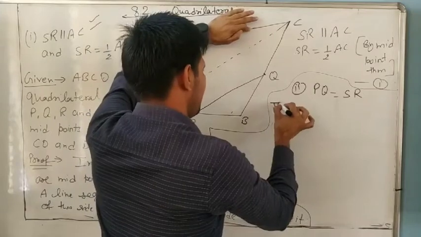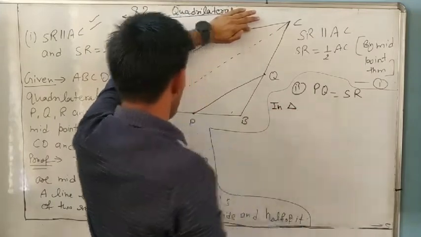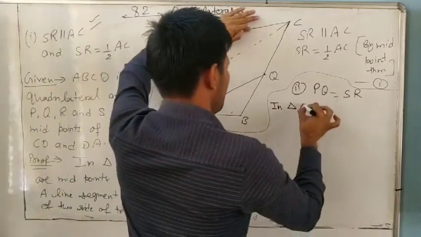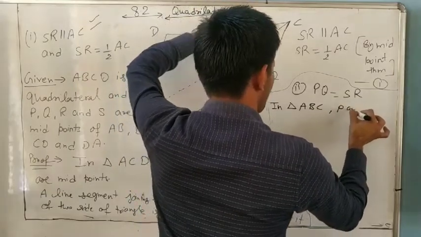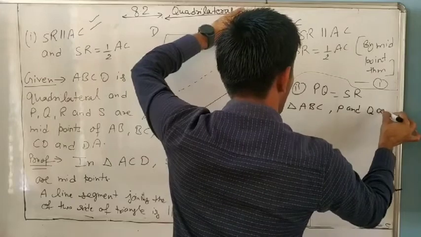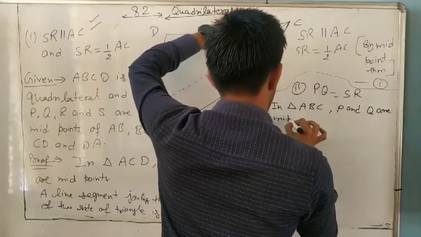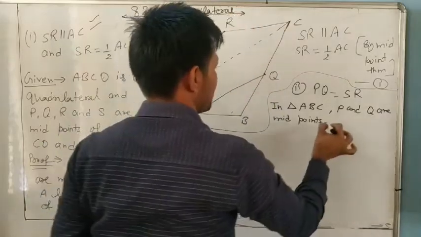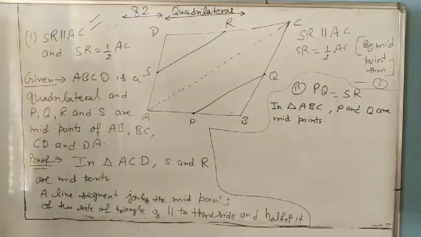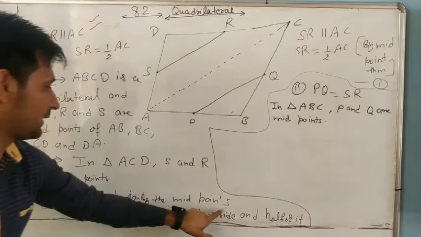So we can write, in triangle ABC, P and Q are midpoints. What line segment will we write?